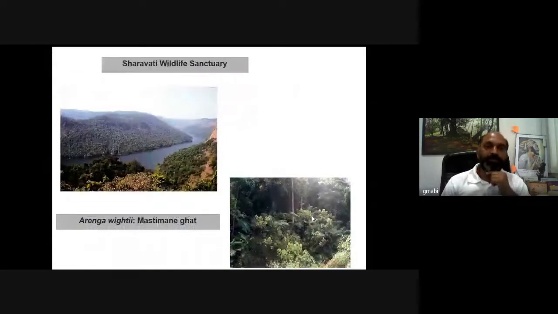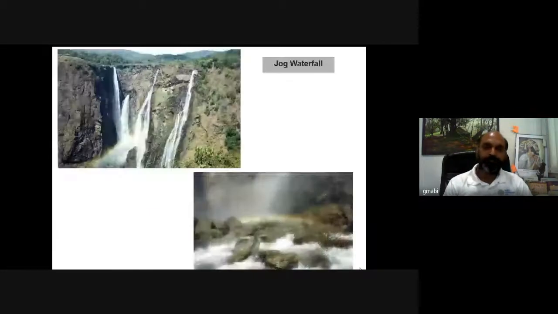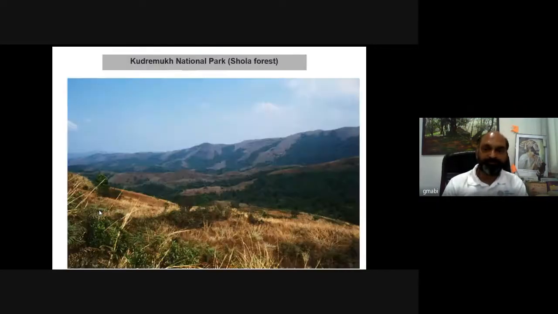Now we can see Sharavati Wildlife Sanctuary over here. You can see the lofty growth of luxuriant palms over here. Then, of course, one of the natural heritage sites called Jog Falls. It is called Raja Rani Rocket Roarer. There is an endemic grass which grows on the rocky boulders down there. It is called Hubbardia heptaneuron, which is a critically endangered or presumably extinct grass species from this region, and one needs to research or rediscover this particular species.